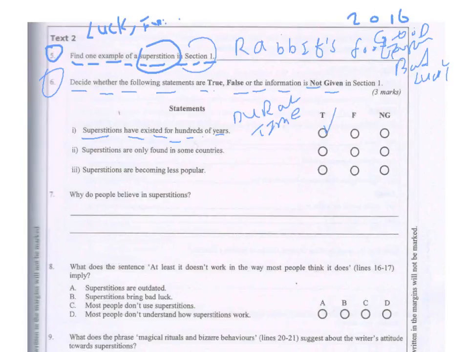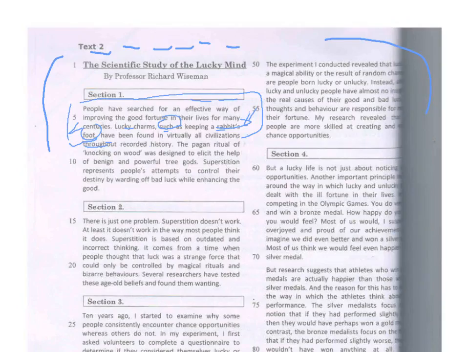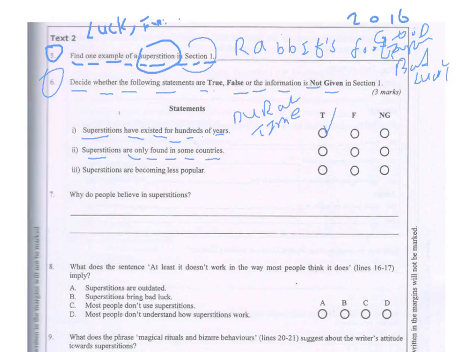So, what is the answer? True. Yes. Next. Superstitions are only found in some countries. Is it true, false, or not given? Let's take a look. All right, let's continue. It says here, have been found in all civilizations. What's all civilizations? Well, all civilizations means countries. Every type of civilization. So, what is the answer? False. It is found in all civilizations.